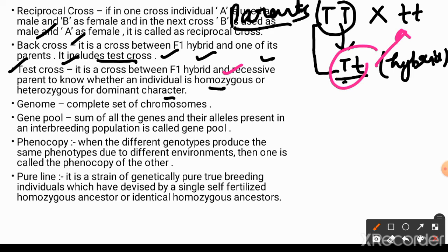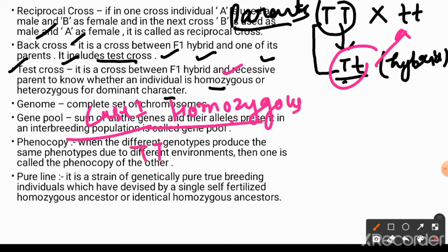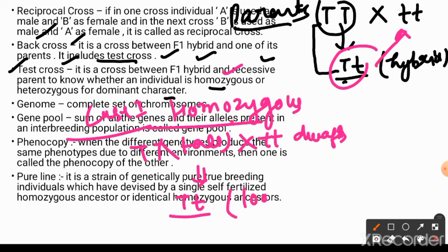Let us understand it with an example of two cases. In case 1, if the parent is homozygous, then a capital T tall plant is going to cross with a dwarf plant and produce progeny with heterozygous genotype, that is capital T and small t, but all the plants will be tall, as the progeny consists of genotype in heterozygous condition, and in heterozygous condition we are all aware that the dominant allele is going to express, and the dominant allele here is capital T, which is going to produce the tall phenotype.